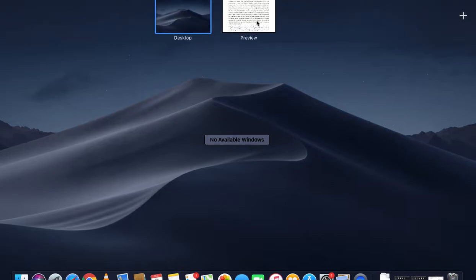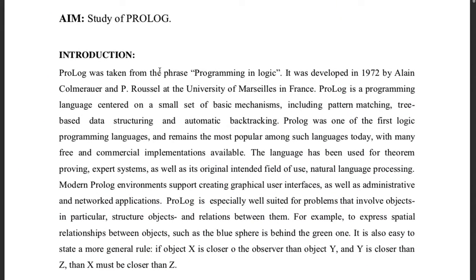Hello guys, so today we'll be seeing a little about Prolog. Prolog means programming in logic. So a little history before we start, and then we'll see what is Prolog, what are facts, clauses, rules, why is Prolog used, and a little example at the end.